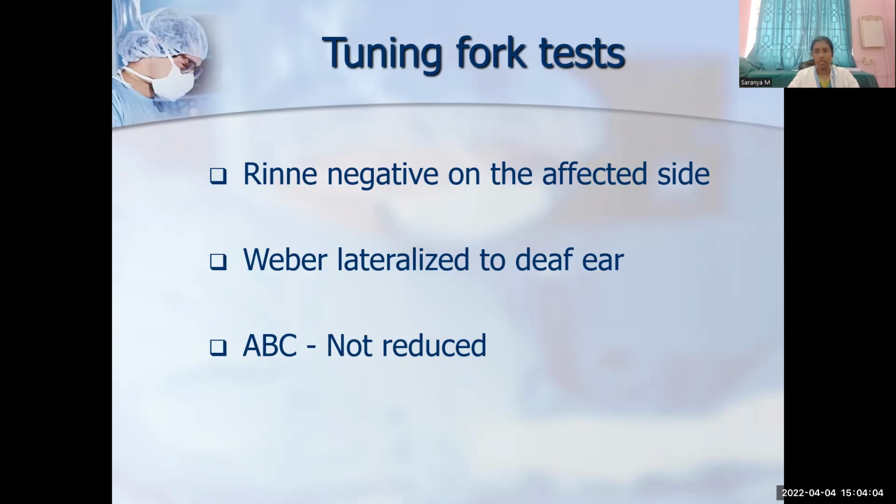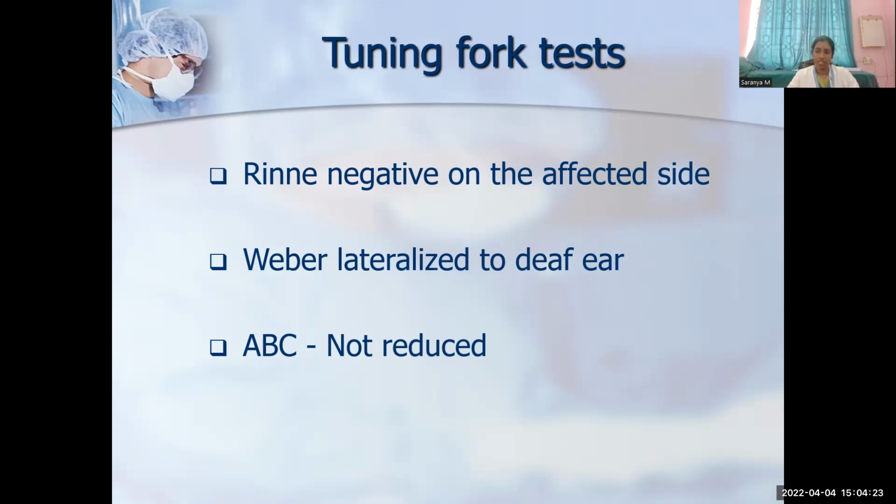If it is negative on both sides, then Weber's test is lateralized towards the ear which has more conductive hearing loss. That is, if one ear has 30 and one ear has 50, Weber's test is usually lateralized to the ear with 50 decibel of hearing loss.